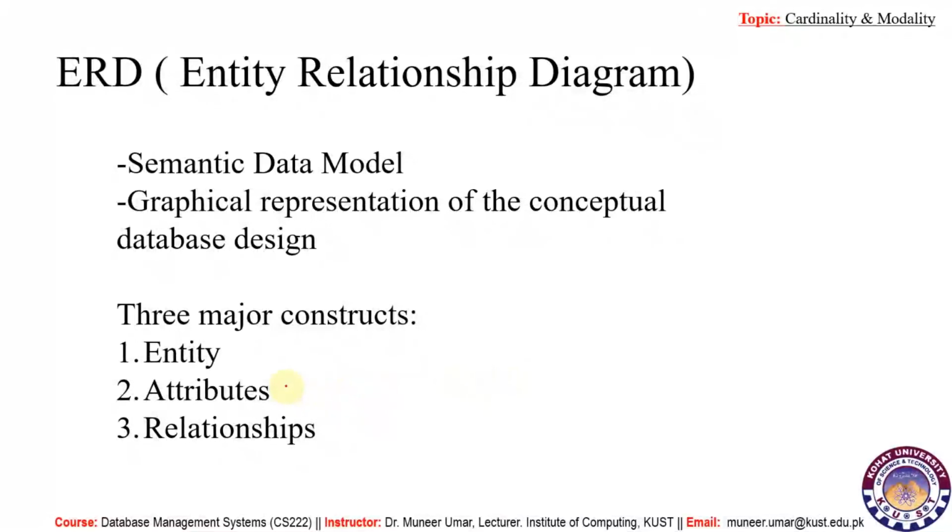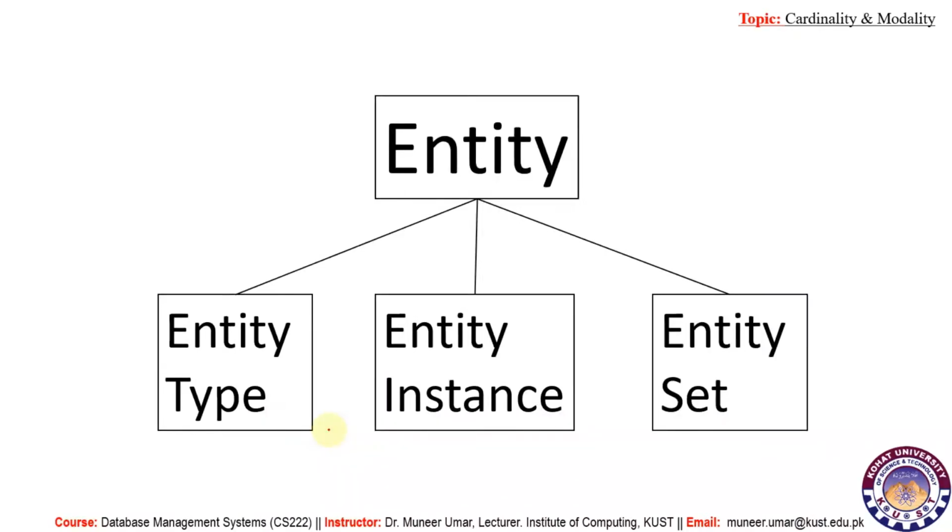There are three major constructs of an ERD. The first one is entity, the second is attributes, and the third one is relationship. Entity is the basic building block of the ER data model or ERD. The term entity is used in three different meanings, and they are entity type, entity instance, and entity set.